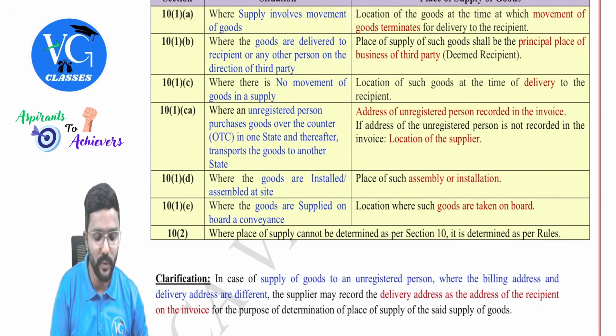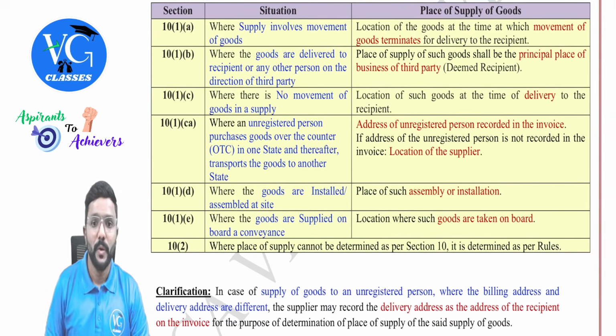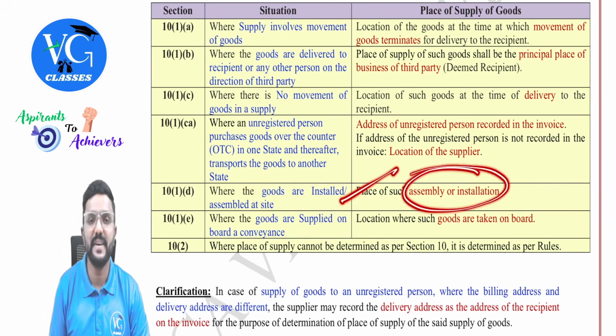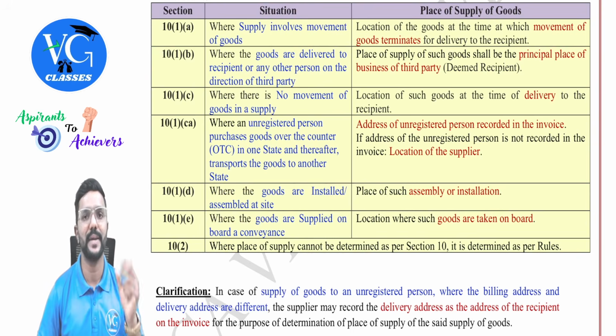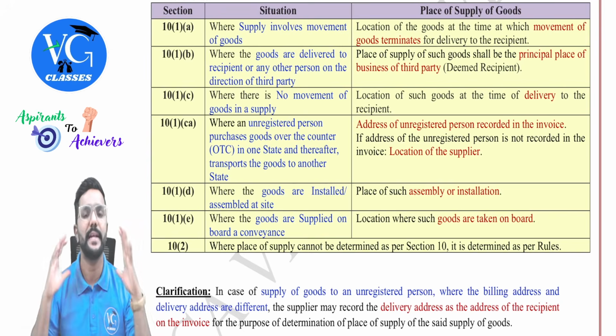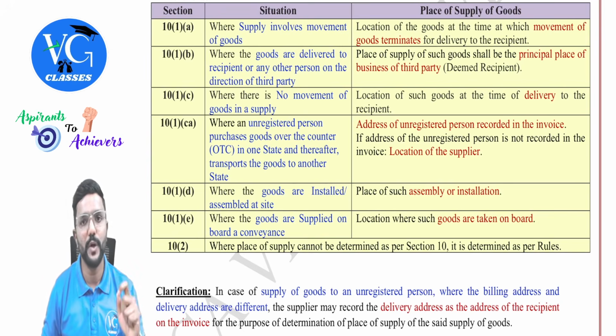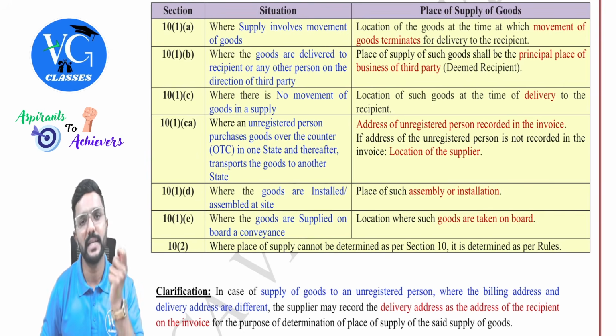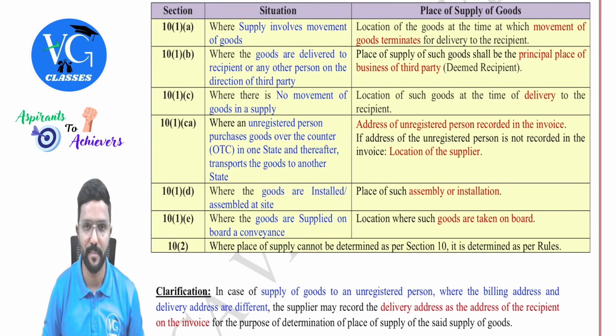Next, 10(1)(d). Where the goods are installed or assembled at site, the place of supply will be wherever it is assembled or installed, guys. For example, assume I have ordered an AC to be installed in my office, or a machinery which has to be installed in my factory. Wherever it is getting installed, that is my office or factory, that would be the place of supply. And don't worry, for all this there will be a hint given in the question that it has to be installed in so and so place. Accordingly, wherever the goods have to be installed or assembled, consider that place as the place of supply.